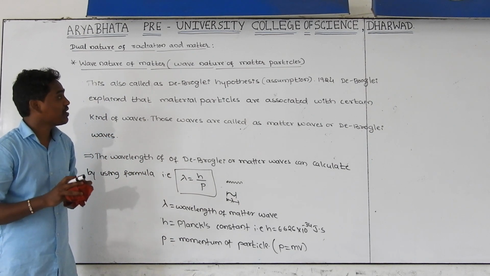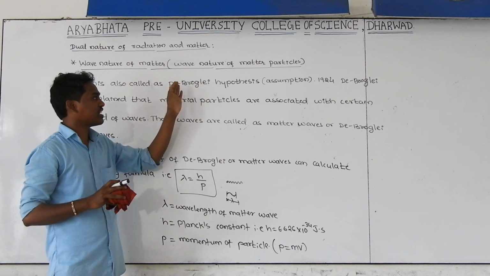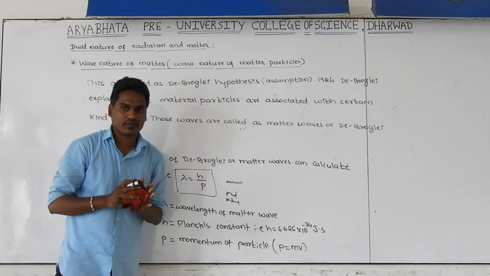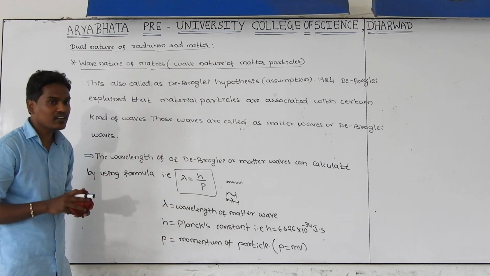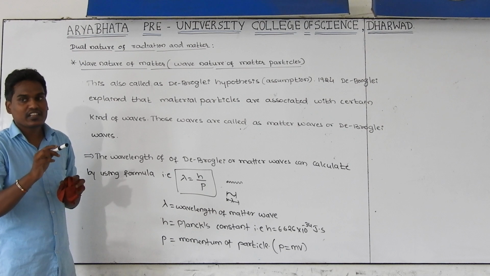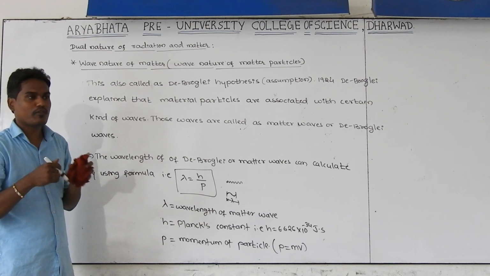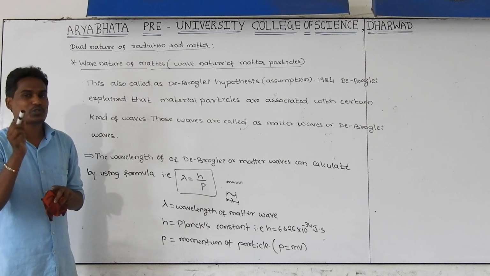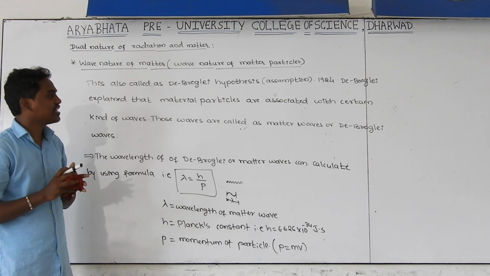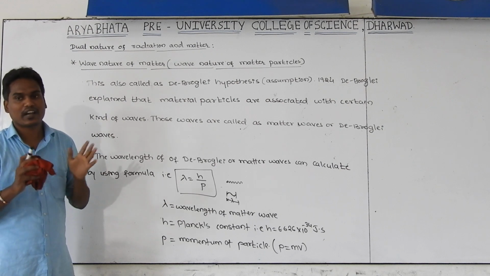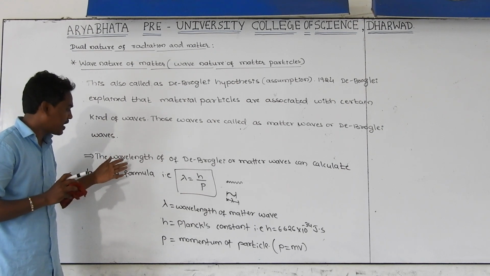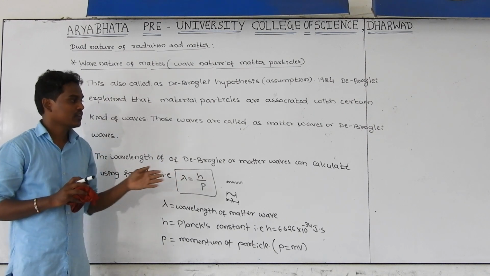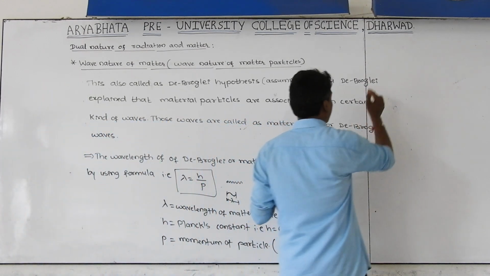This thinking was given by de Broglie, that's why we call it the de Broglie hypothesis or de Broglie assumption. In 1924, he assumed that whenever the particle is moving in space, or moving through matter, that particle is also associated with a certain kind of waves. Those waves are called matter waves, and the wavelength of those matter waves is calculated by using this theoretical formula. Then what is the definition of matter waves?